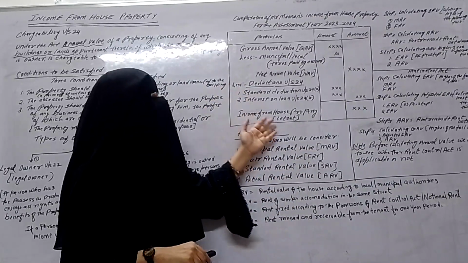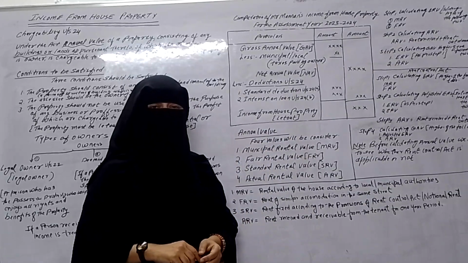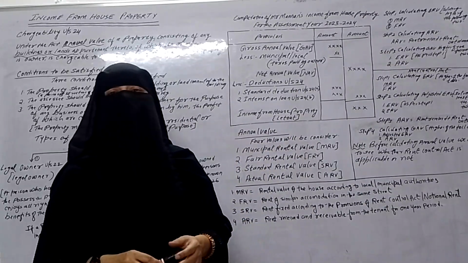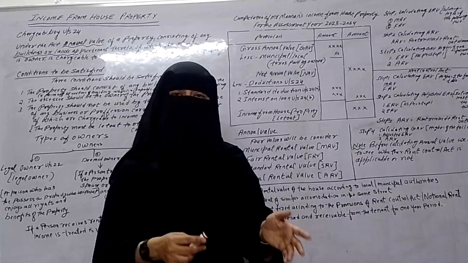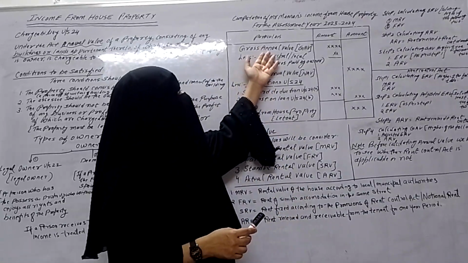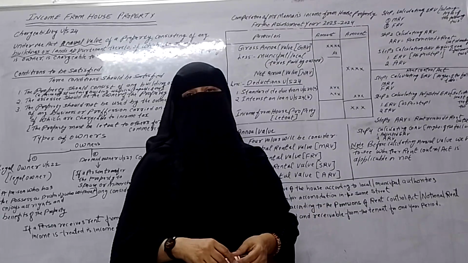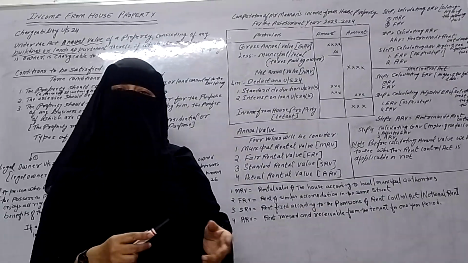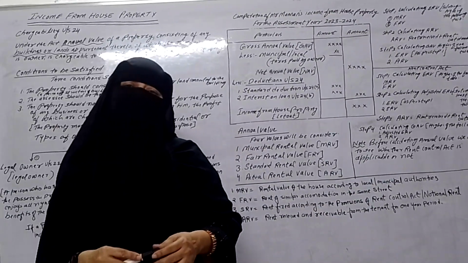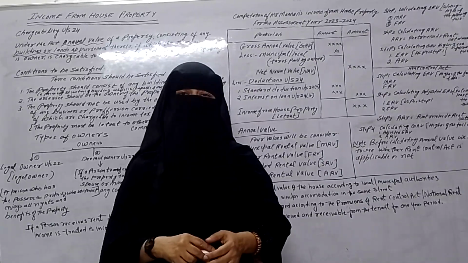So this is the format of income from house property. In my next video, I will explain how to compute the annual value, and in the video after that, I will show you how to do the problems.